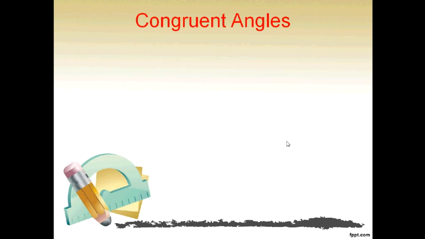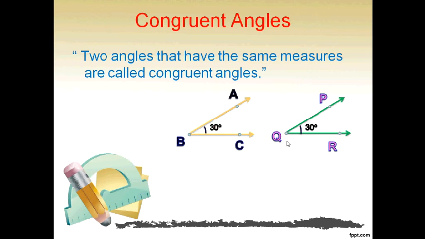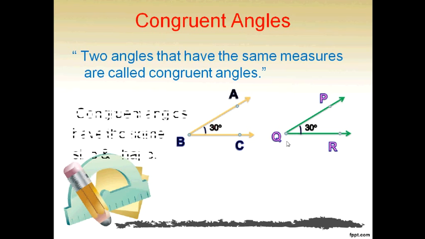What are congruent angles? Two angles with the same measurements are called congruent angles. For example, the measurement of angle ABC is 30 degrees and the measurement of angle PQR is also 30 degrees. Hence, they are congruent to each other. Congruent angles have the same size and shape.